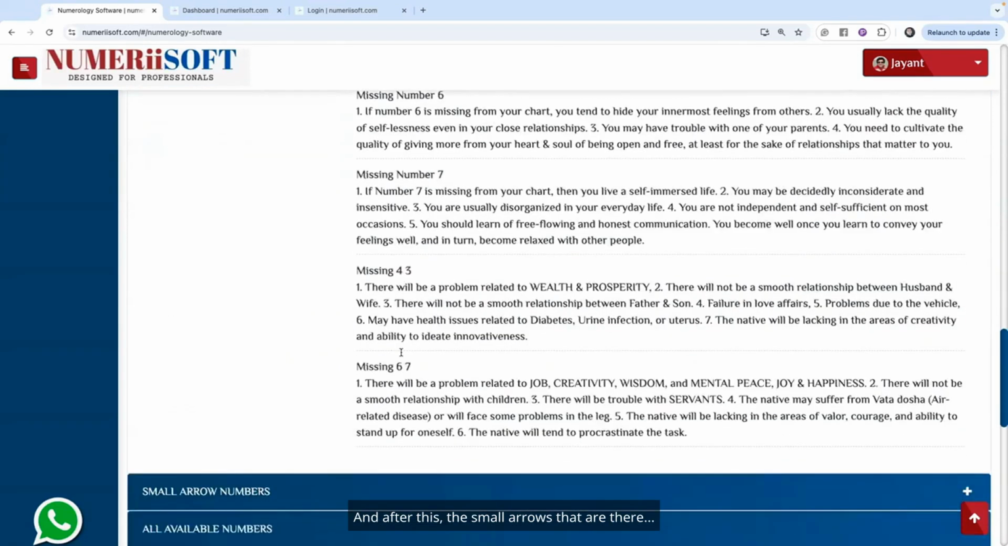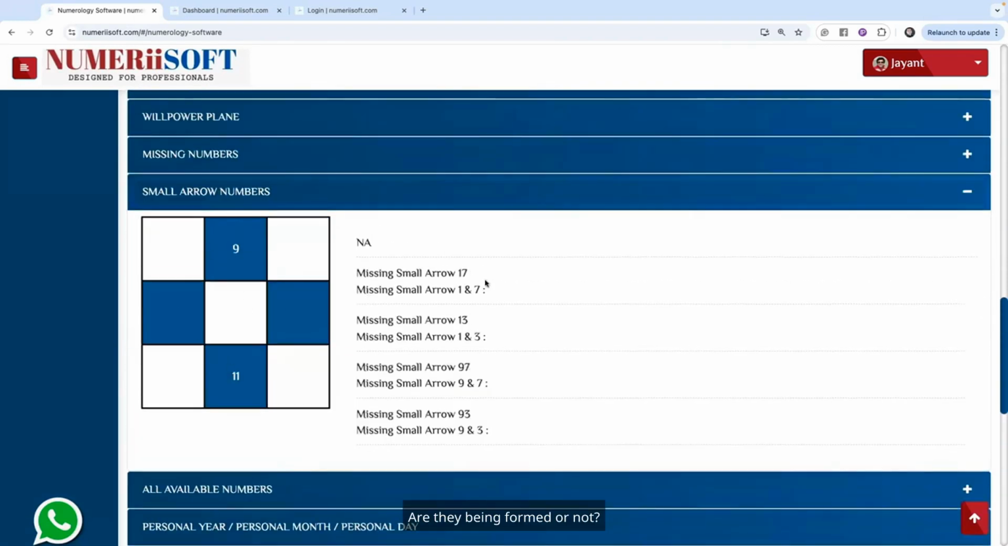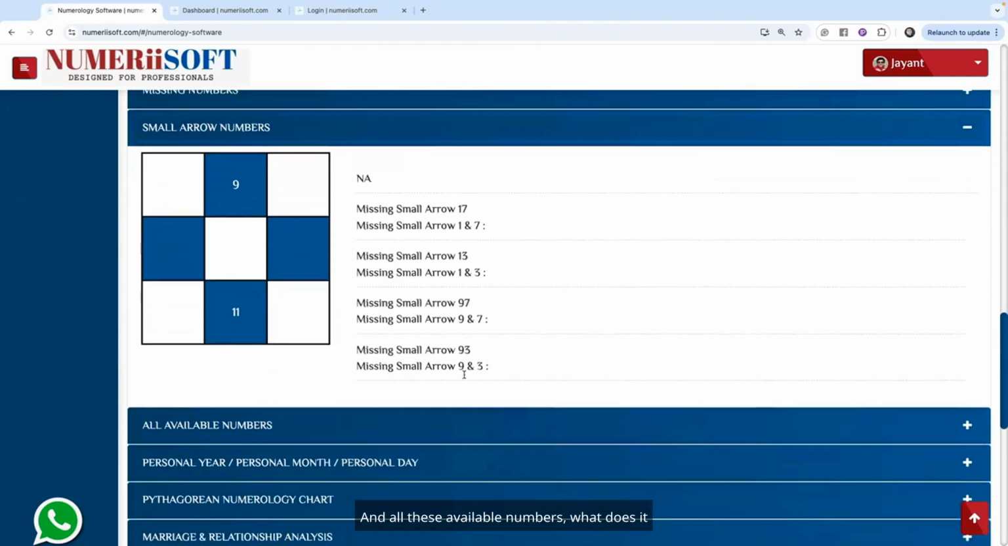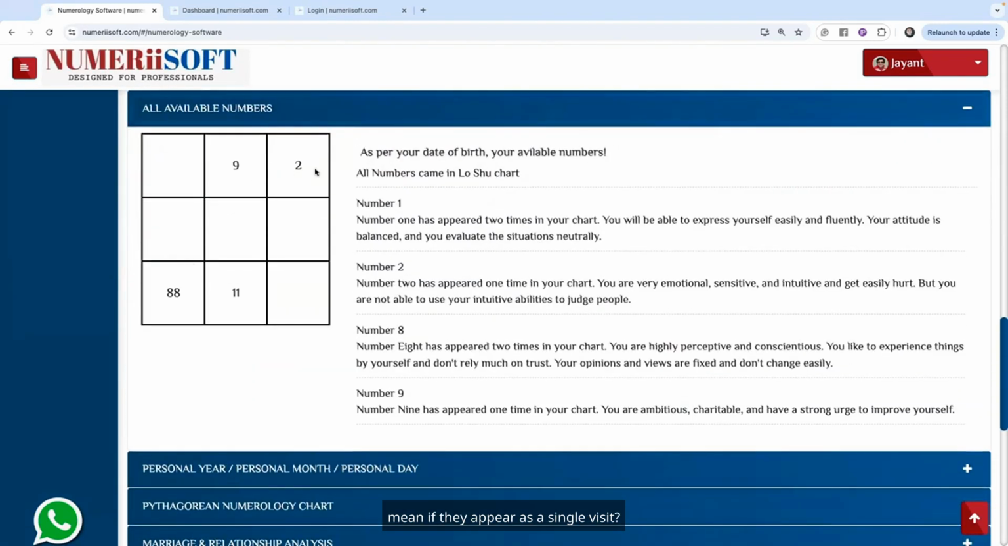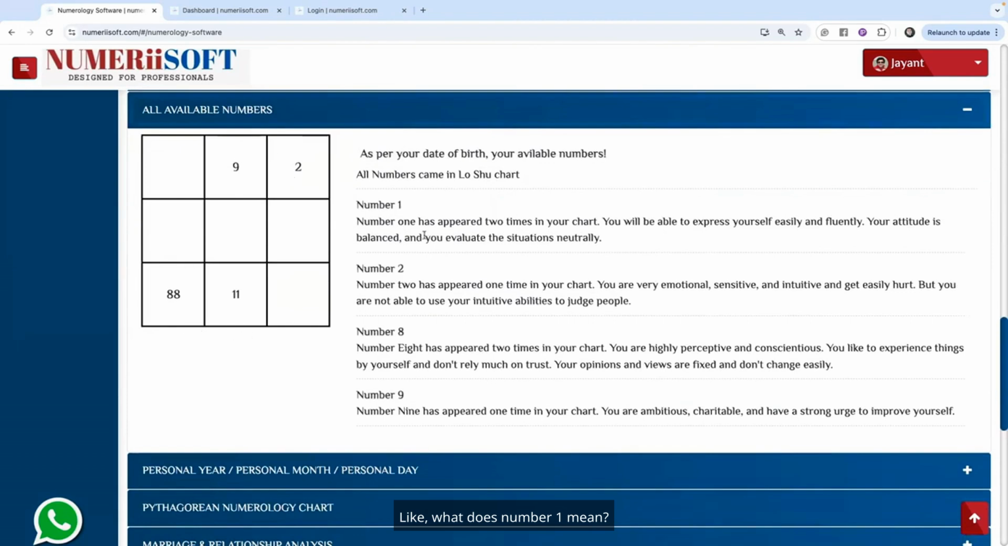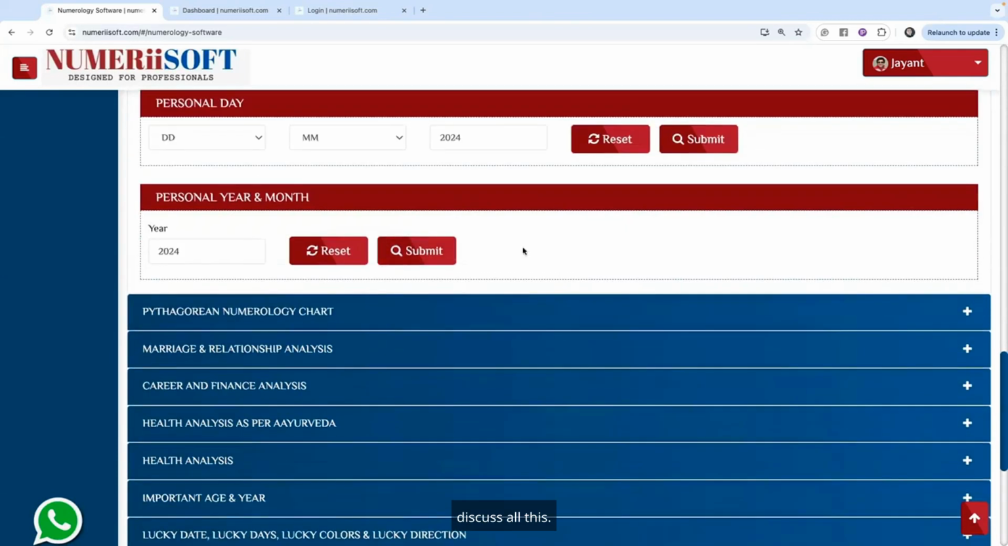And after this, the small arrows that are there, are they being formed or not? So here it is given whether it is there or not. And for all these available numbers, what does it mean if they appear as a single visit? Like, what does number 1 mean? If number 8 is coming twice, what does that mean? If number 1 is coming twice, what does that mean? So, is it a single time or multiple times? Apart from this, in this section, we will discuss all this.